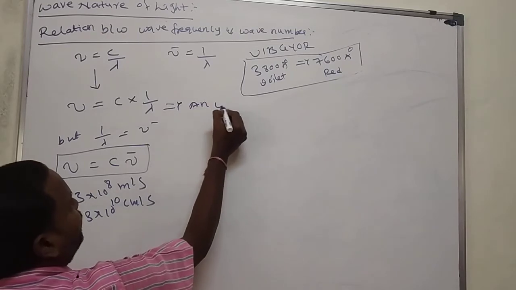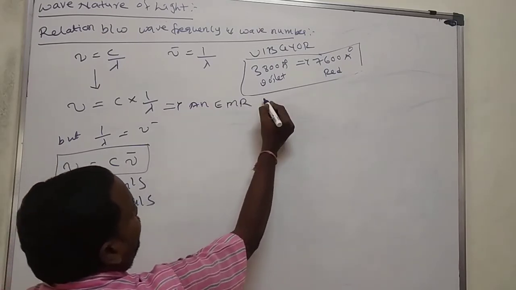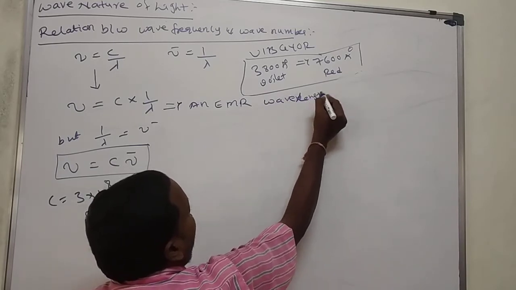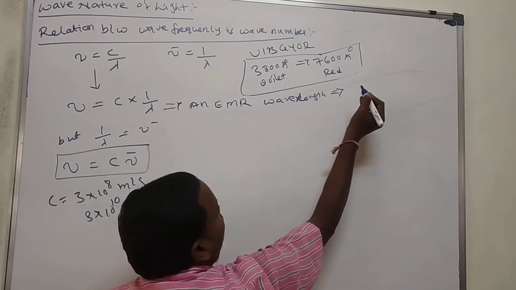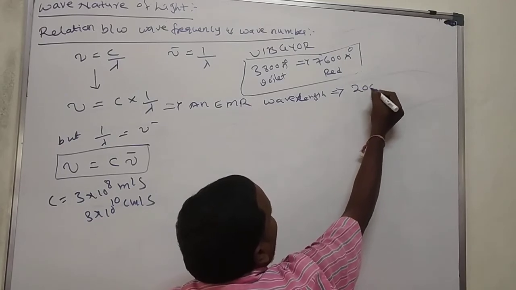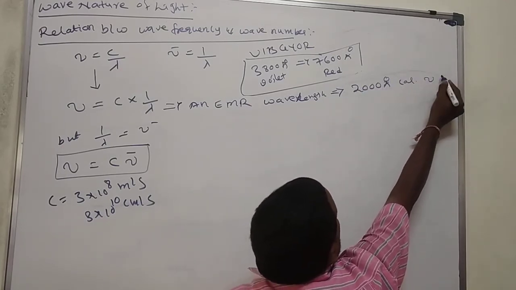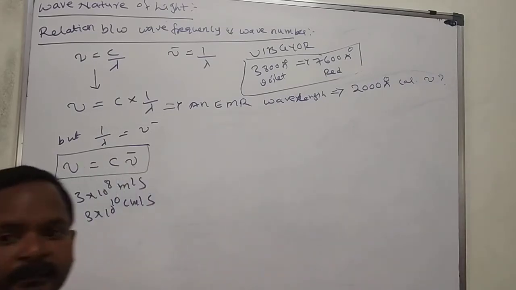An electromagnetic radiation has a wavelength of 2000 angstroms. Calculate the wave frequency. The same problem.